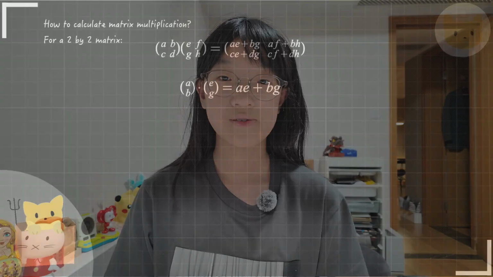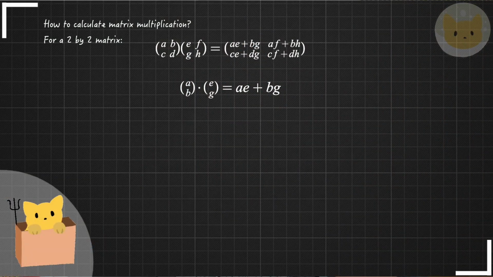Then we'll learn about matrix multiplication. For simplicity, let's take 2 by 2 matrices as an example. We are multiplying these matrices. We should take each row of matrix A, then rotate it and multiply it by each column of B using the inner product. Each multiplication like this will get a scalar. Then simply put the scalars in the correct position, the vertical position from A and the horizontal position from B.